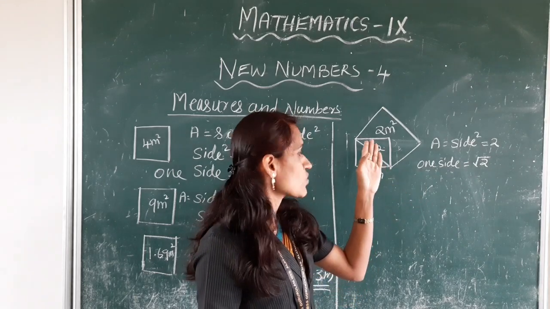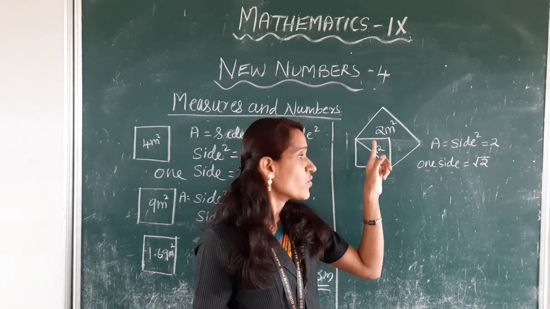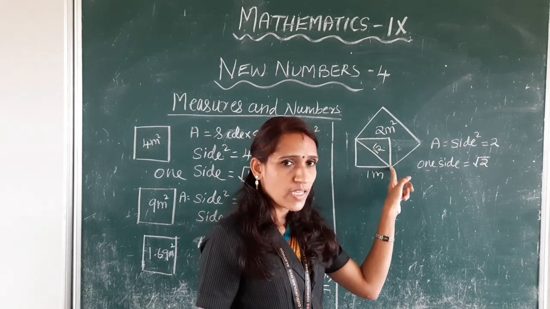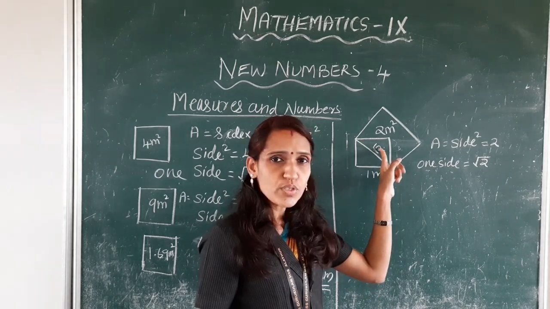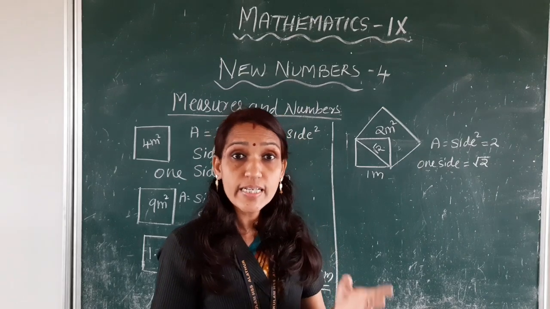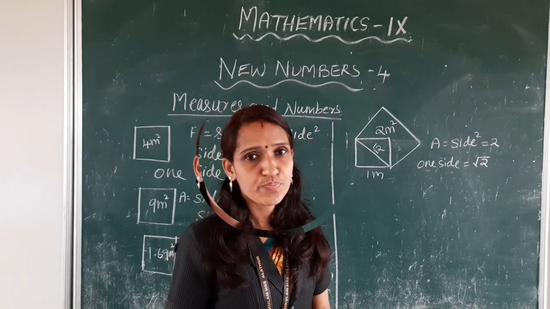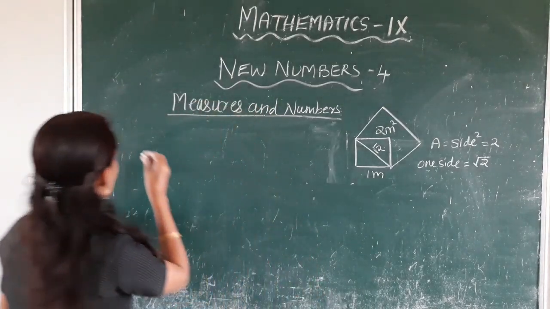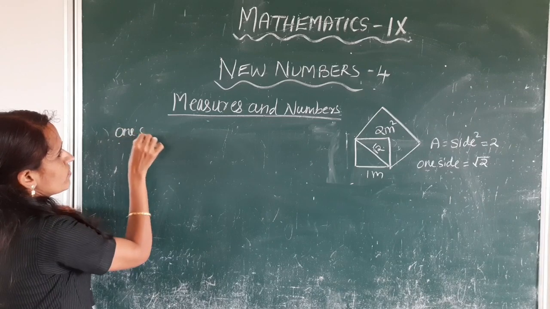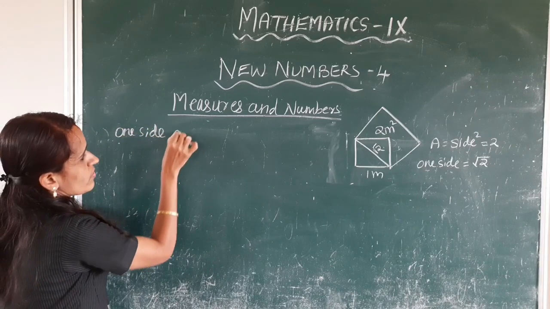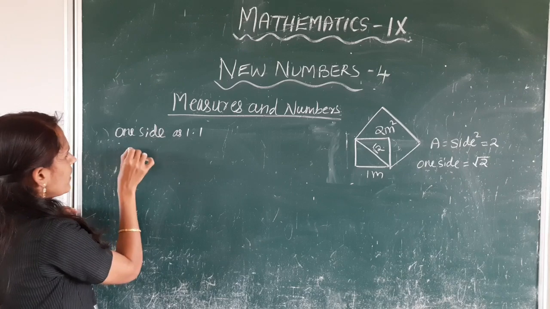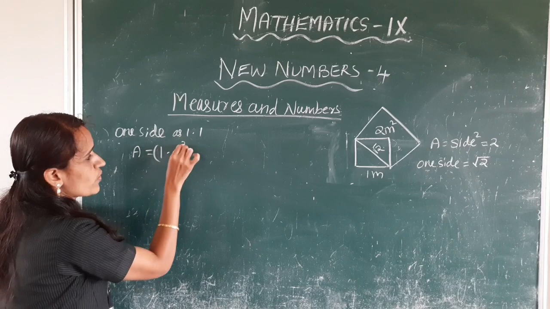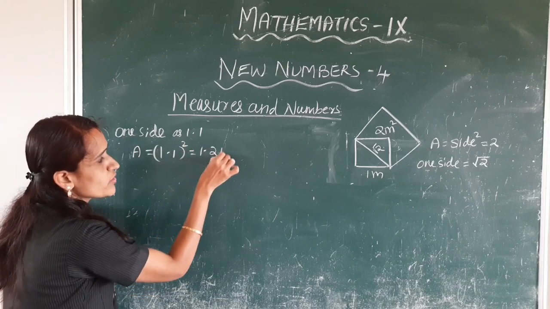Now let us find the decimal form of √2. Here this one side is √2. Next we have to find the decimal form of √2. If one side of a square is 1.1, area is equal to side square, that is 1.1 square is equal to 1.21.